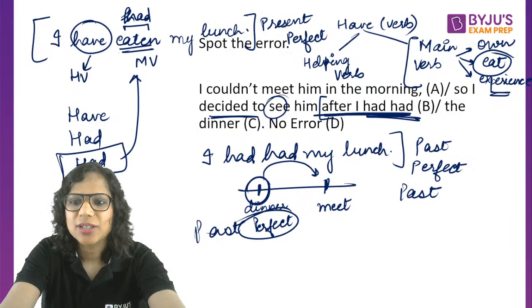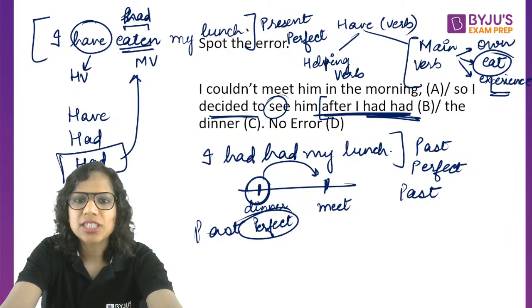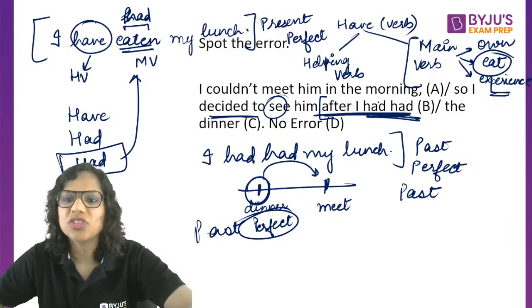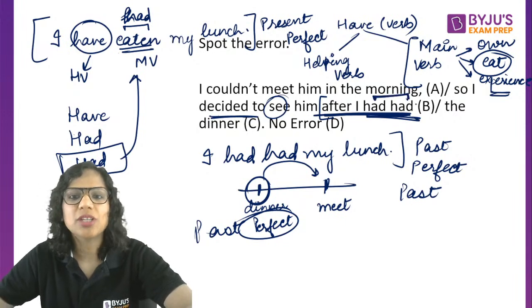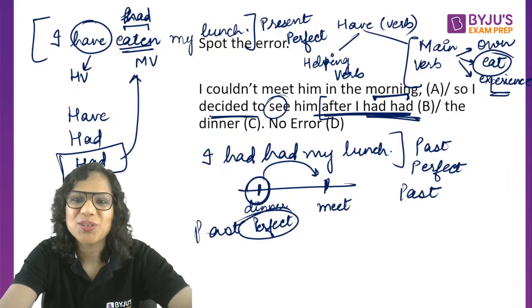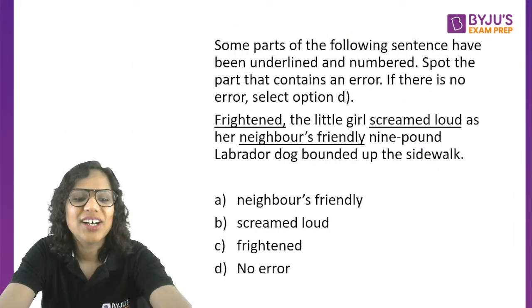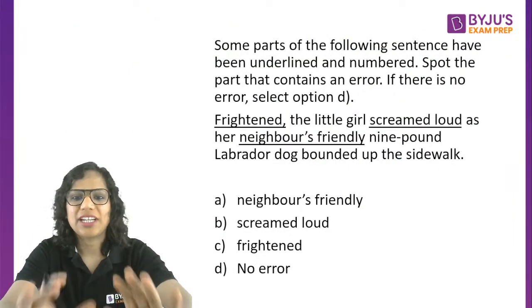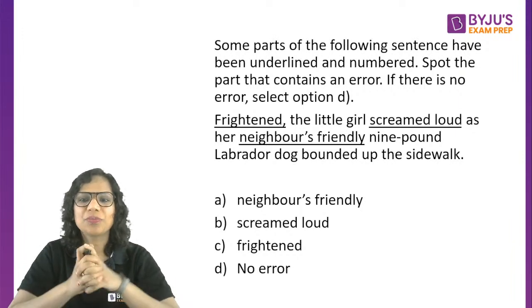Okay, perfect. So this is again a common question type that I've seen in entrance exams. When they want to question you on tenses, they sometimes give these two hads. Okay, all right, perfect. Let's see this question now.